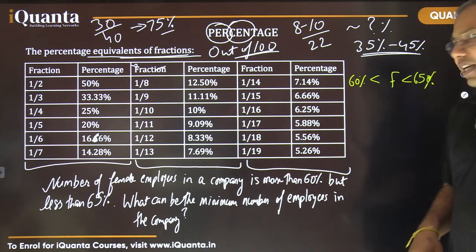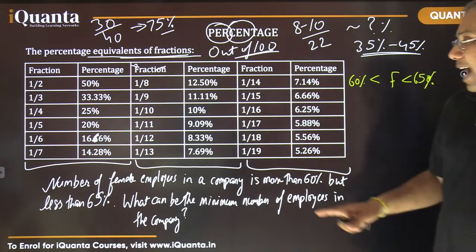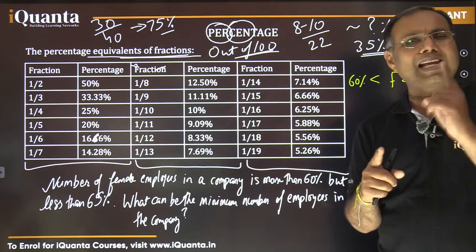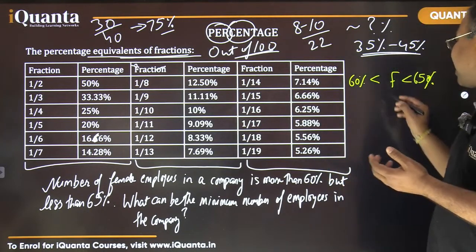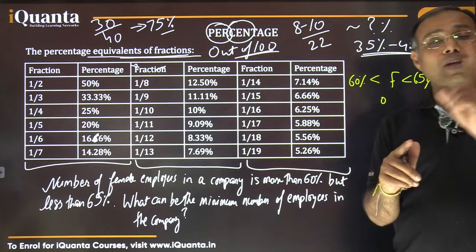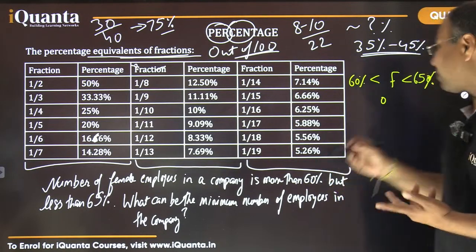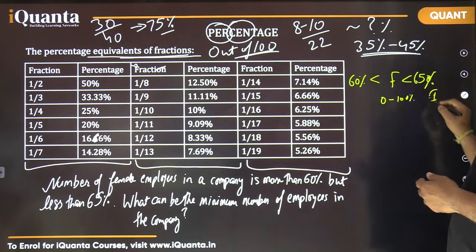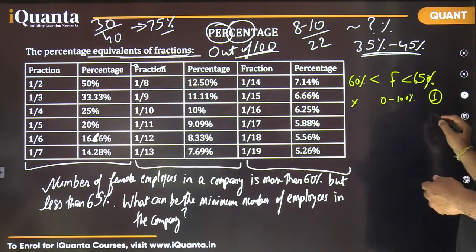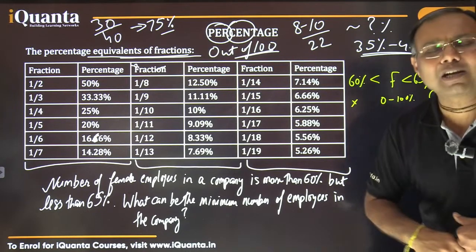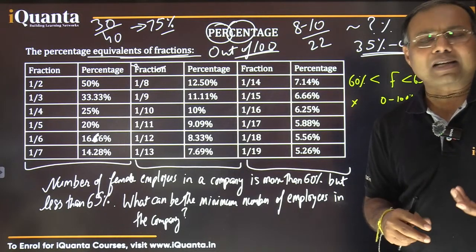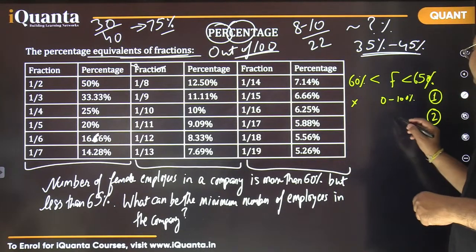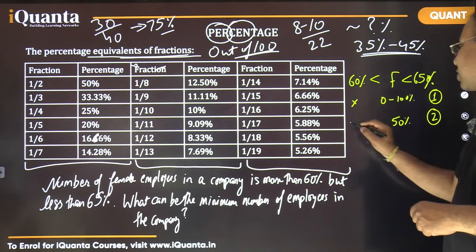Now try to understand once again. If total employees had been one only, in that case the one employee is either male, so female would become 0, or the one is female, so female employees become 100%. So 0 and 100%, that doesn't work. So total employee 1 is rejected, right? If total employees are 2, can you tell me, so female employees could be what? Again 0 and 100% are there, other than that maybe 1 female employee there, that means 50%. So this is also not possible, so this is also discarded.